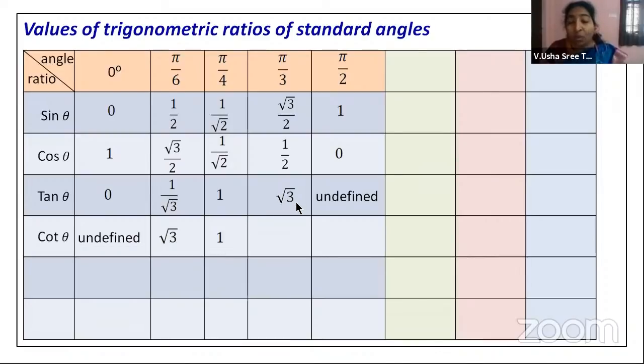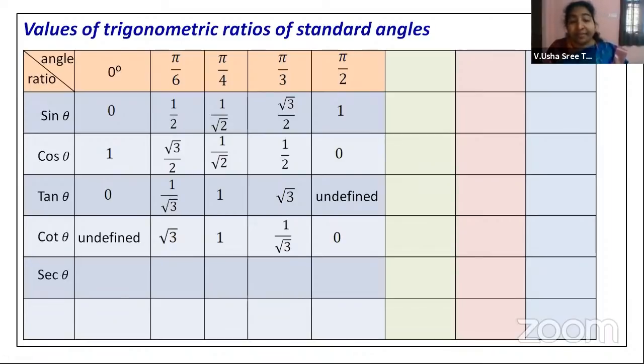Then 1 by root 3 will be 1 by root 3. 1 by an undefined value, that is 1 by 0, gives you 0. That means we are proceeding exactly in the reverse way to get the values. Now, observe these two values, children. Sine 45 and cos 45 will be the same. Tan 45 and cot 45 will be the same values.